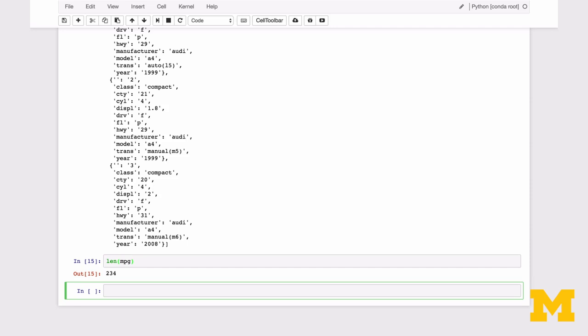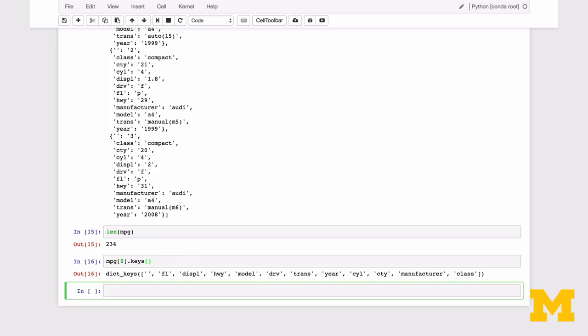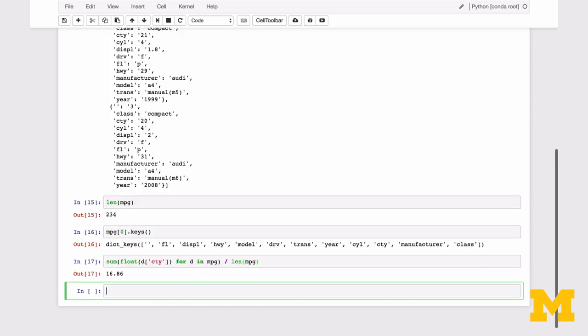We can look at what the column names of the CSV are by using the keys method. Suppose we want to find the average city MPG across all cars in our CSV file. We sum the city MPG entry across all the dictionaries in our list and divide by the length of the list. Because the type for all the values in our dictionary are strings, we need to convert to float to perform mathematical operations.